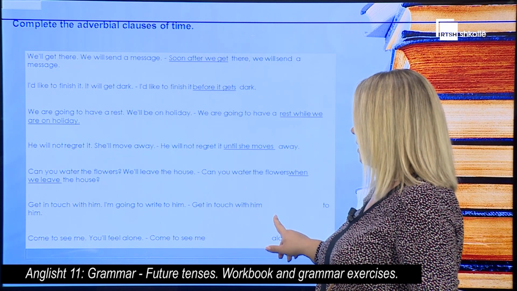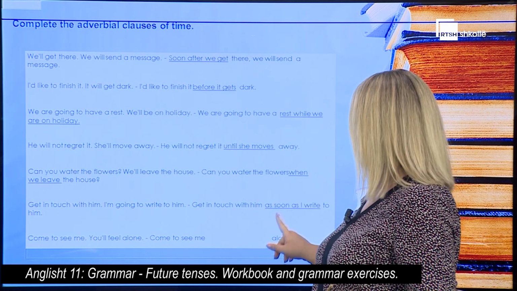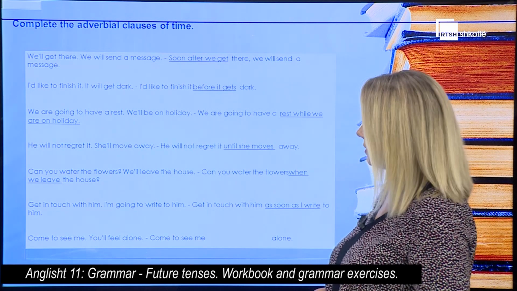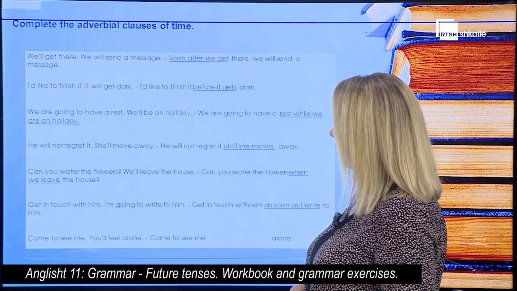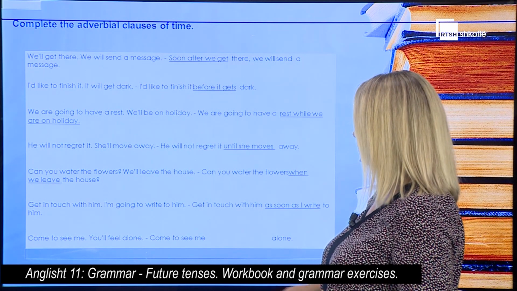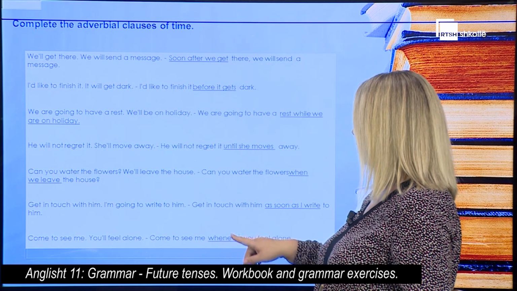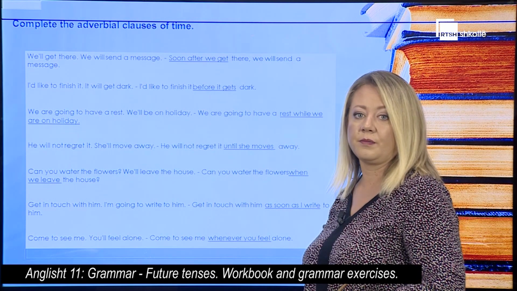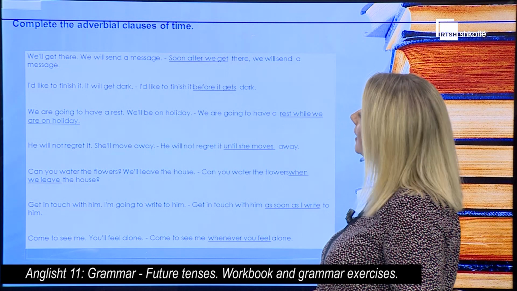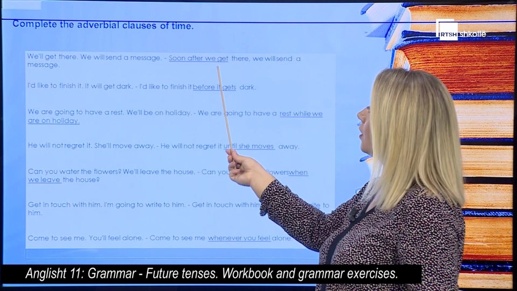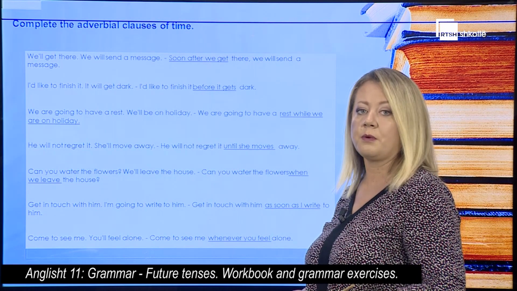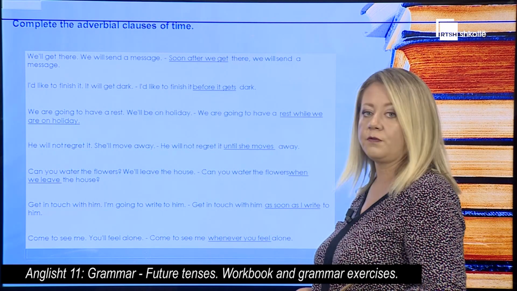We say, get in touch with him as soon as I write to him. And the last sentence, come to see me. You'll feel alone. Come to see me whenever you feel alone. Once again, please bear in mind that the verb tense after the time clauses should always be present simple, not future simple.